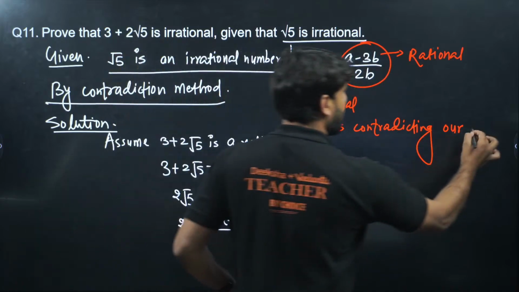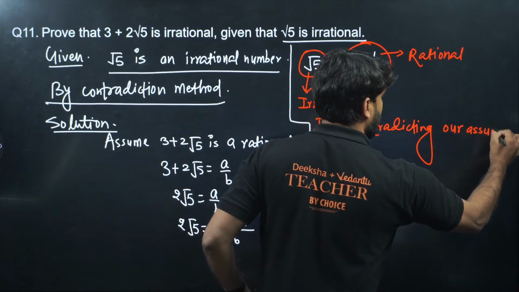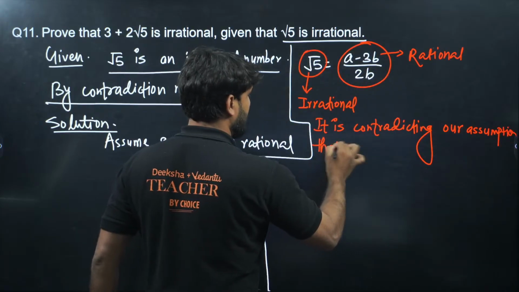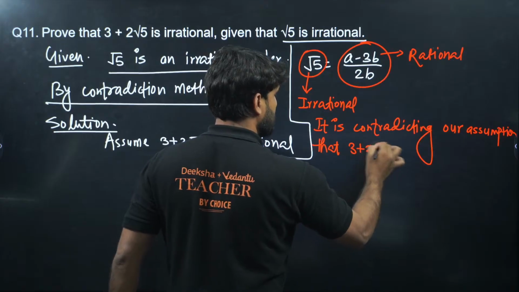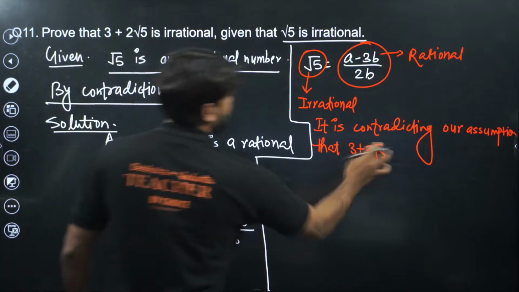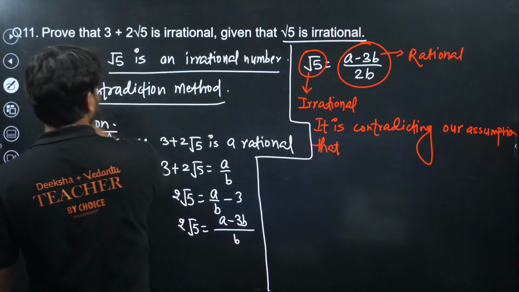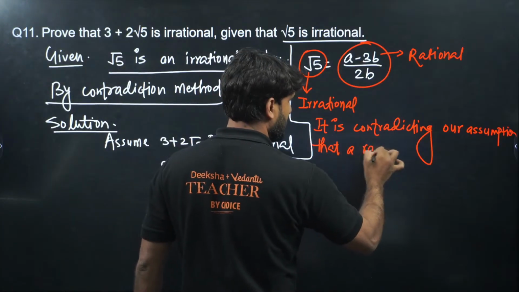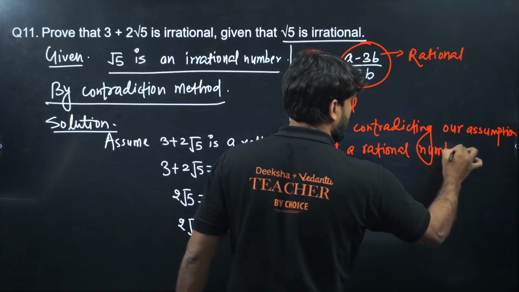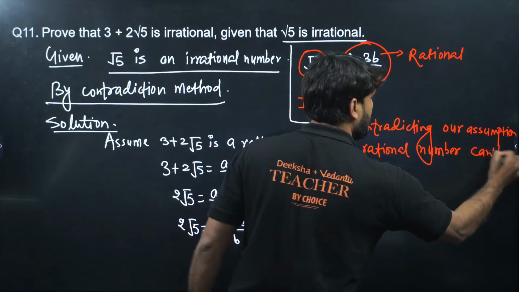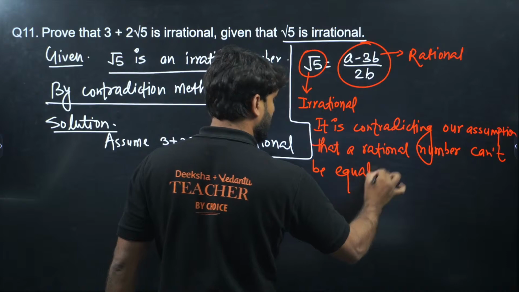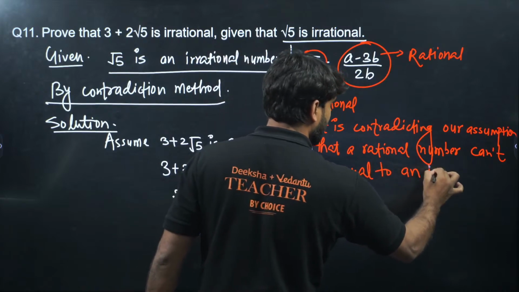So it is contradicting our assumption, because a rational number can't be equal to an irrational number.